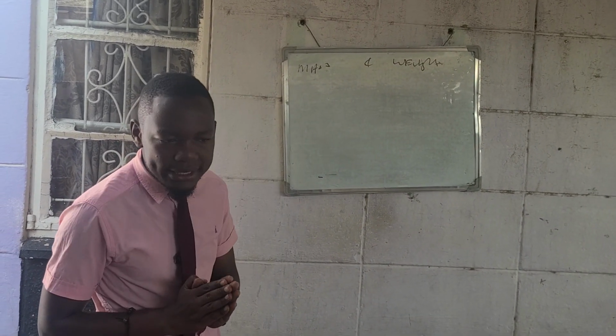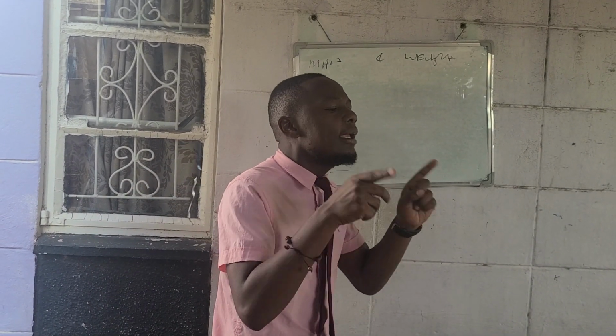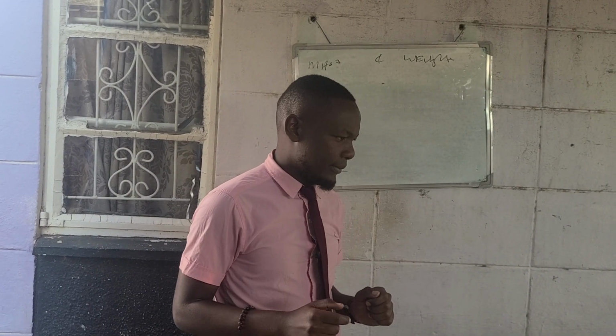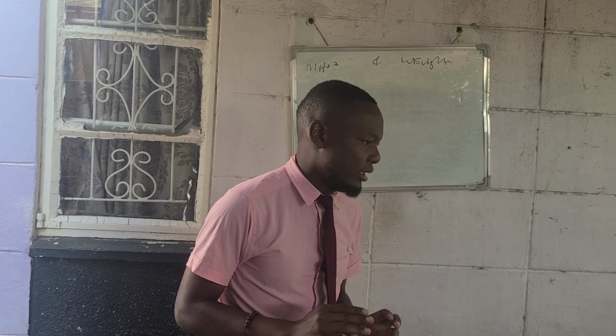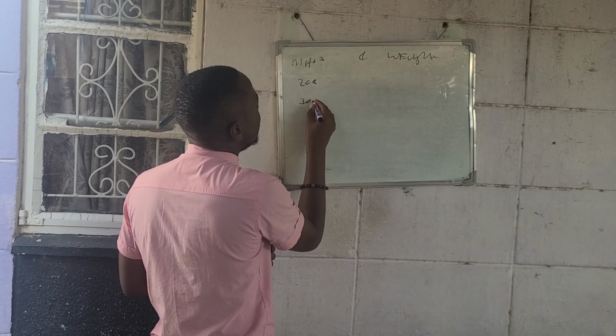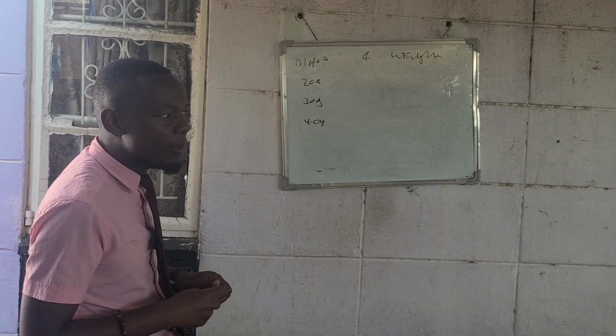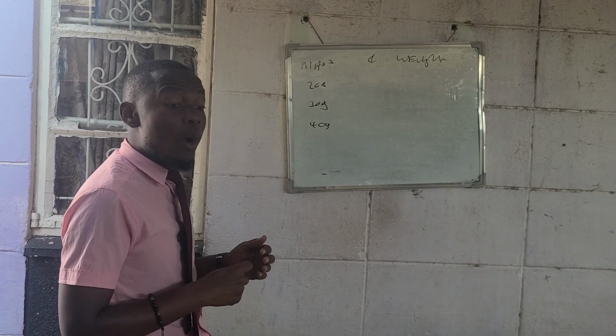What is a scalar quantity? We are talking about a quantity with only magnitude. It has no direction. So you can see it is 20 kgs, or 30 kgs, or 40 kgs. So that's a scalar quantity.